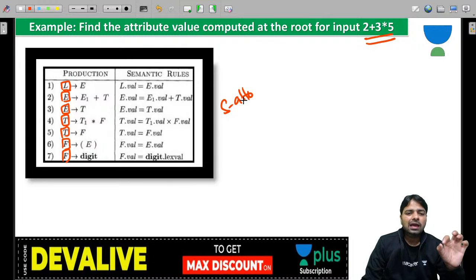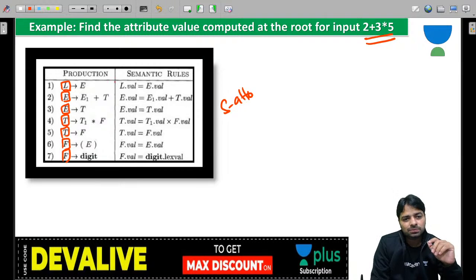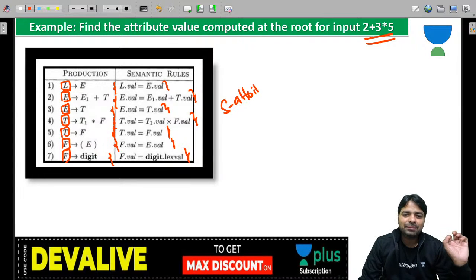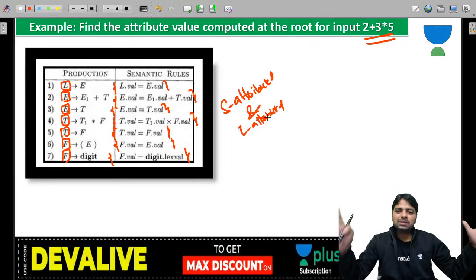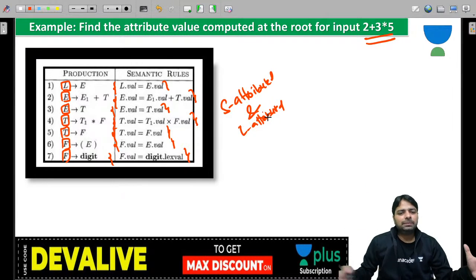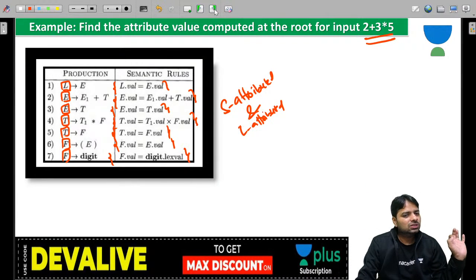How do you know that? Every attribute is synthesized, the value is synthesized, and all translations are at the end. Assume that I have not given it actually. Assume that all the translations are at the end. If not at the end, you can't say it is an S-attributed grammar. Remember that. So this grammar is S-attributed, so also L-attributed. Now you can follow blindly: construct the parse tree and follow depth first traversal. Is it clear? So do it.